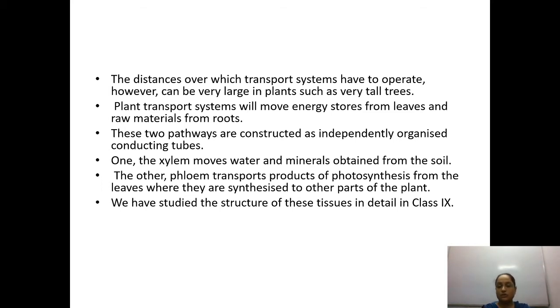While we are going to talk about the phloem, then the phloem's main function is to transport the food from the site of photosynthesis, from the leaves where they have synthesized it, to other parts of the plant body. We have studied the structure of these tissues in detail in class 9th also.